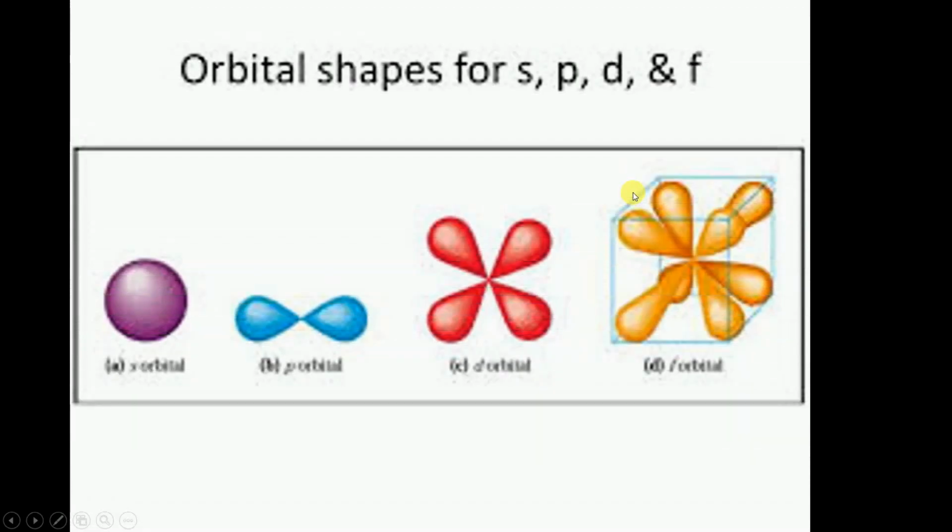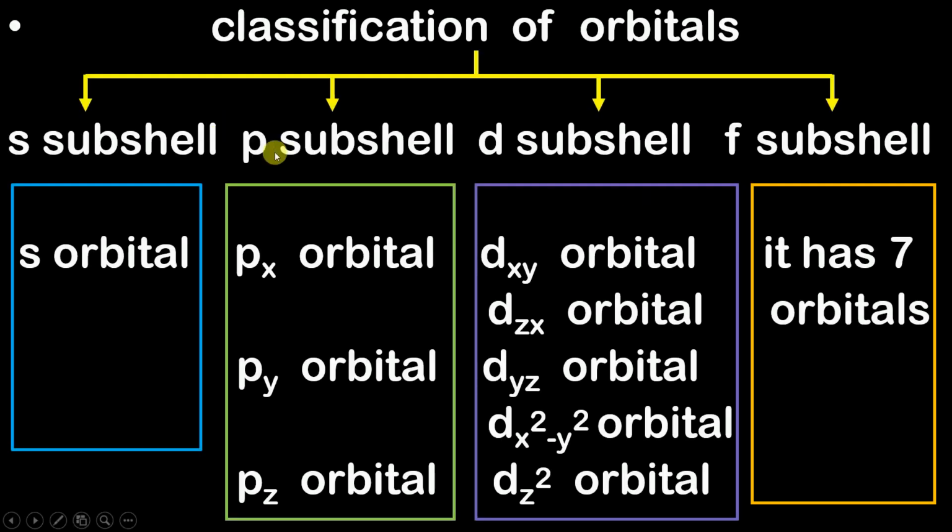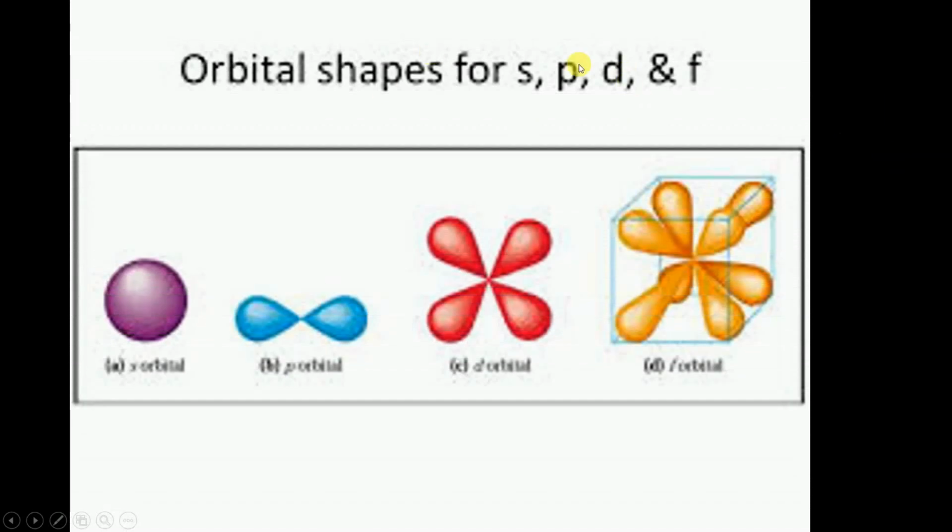Now I will explain the basic difference between S subshell, P subshell, D subshell and F subshell. All orbitals in S subshell are going to have a spherical shape.